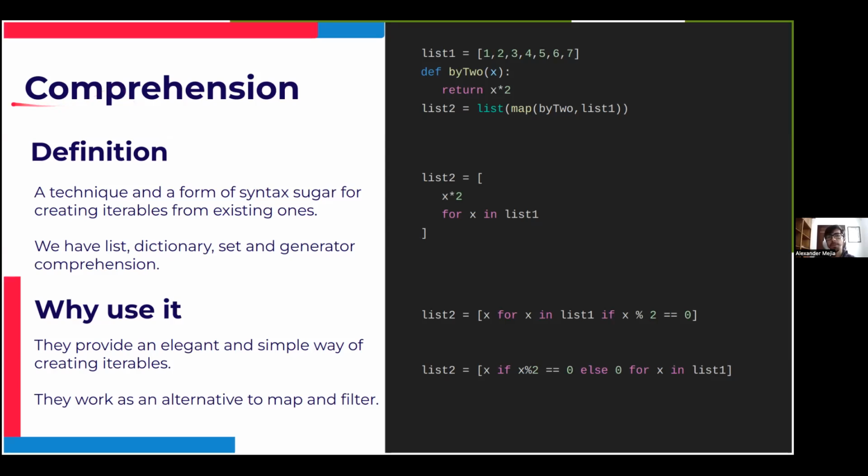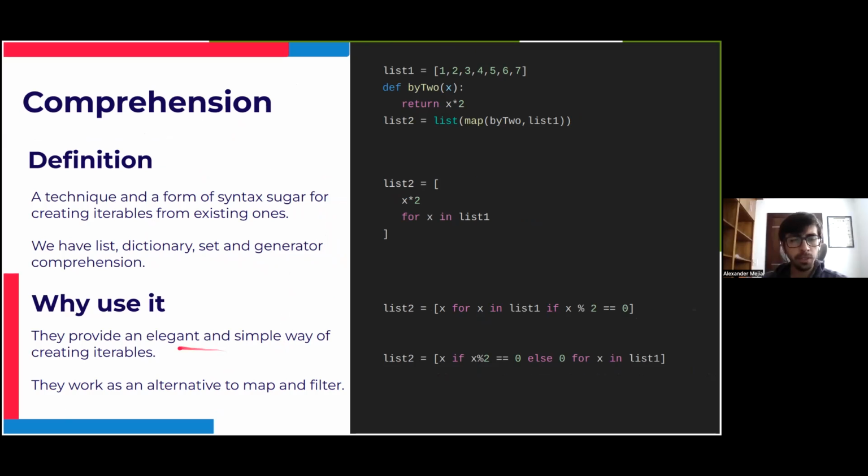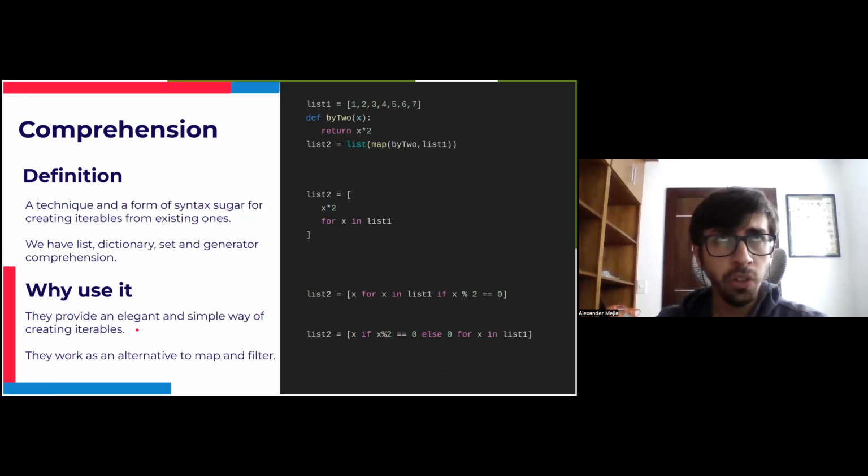We can have different types of comprehension depending on the iterable. We can have list comprehension, dictionary comprehension, set, and generator comprehension. And why would you want to use it instead of map or filter? In general, it is because it can provide a more elegant, simple way of creating iterables. The code usually can be more compact. And also, we usually describe using comprehensions as more Pythonic, in the sense that it's more used in the community and in software development. So let's take a look at an example of how it would look.